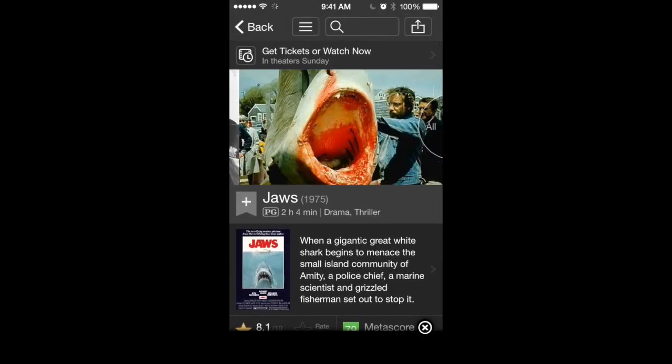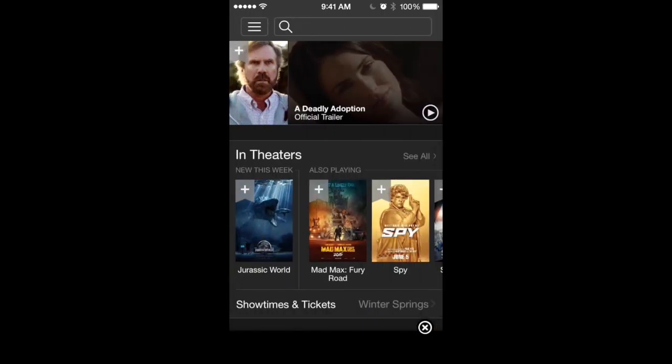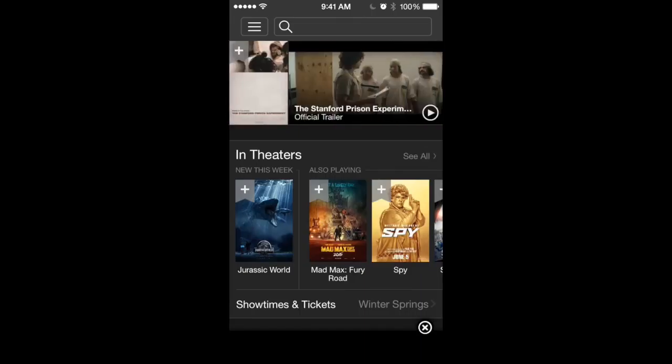So as far as the other questions that you have, how do these functions work? Well, I just showed you that basically you start everything on the main page, and then you can go ahead and make your search. How well is it designed? Well, it's designed very well because it's very easy for a person to use it. There's really no learning curve when you use this app. How does it compare to the web version?